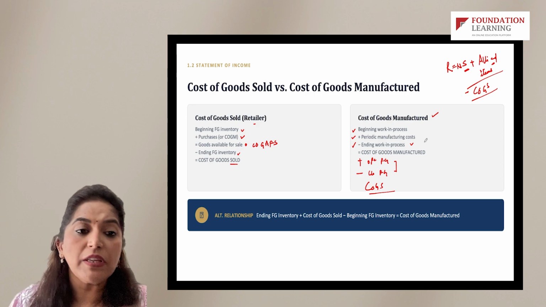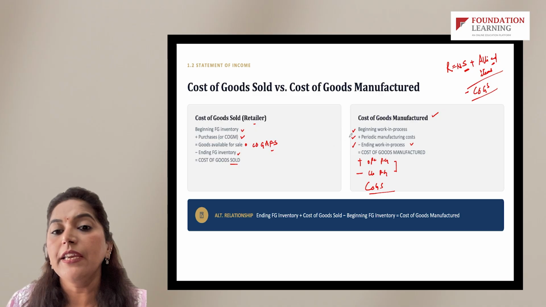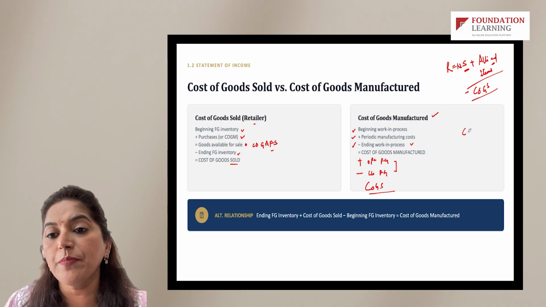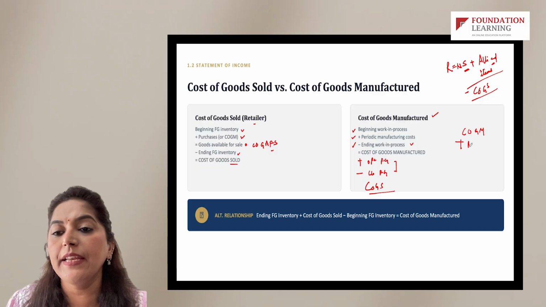Now, similarly to this cost of goods available for sale, here also to cost of goods manufactured, if we just add beginning finished goods inventory, we arrive at cost of goods available for sale. Right?